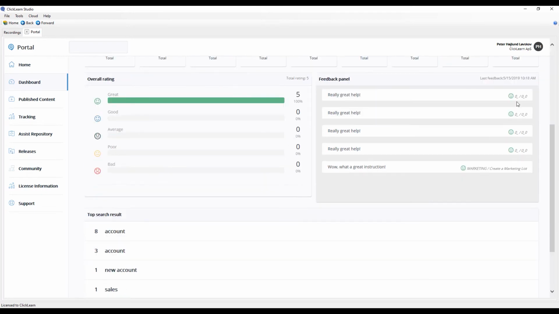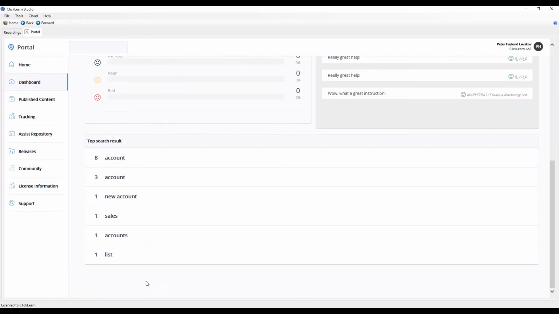I get the feedback from the material that I showed you there where I could rate it and give instant feedback. That's also being captured here. So now I can react upon it and answer back. Have I used a password to get in there? I've locked it down. Well, then I would get the username of who has written the feedback here. And since the learning portal was completely searchable, top searches are also being shown in here. So now I can see, have I delivered what my end users are looking for?